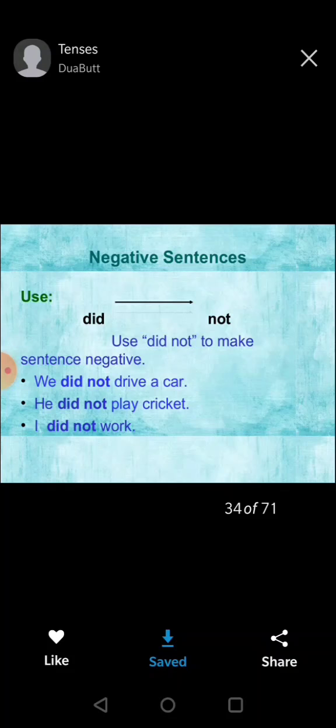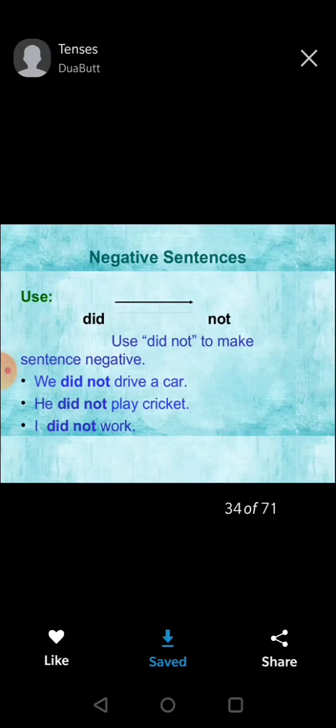And for making a negative sentence, we use did not. In past tense, we use did not. We did not drive a car. But keep in mind, whenever you use did, after that we use first form of the verb. In a simple affirmative sentence, we use second form of the verb. But for making it negative and interrogative, we use first form of the verb with did.